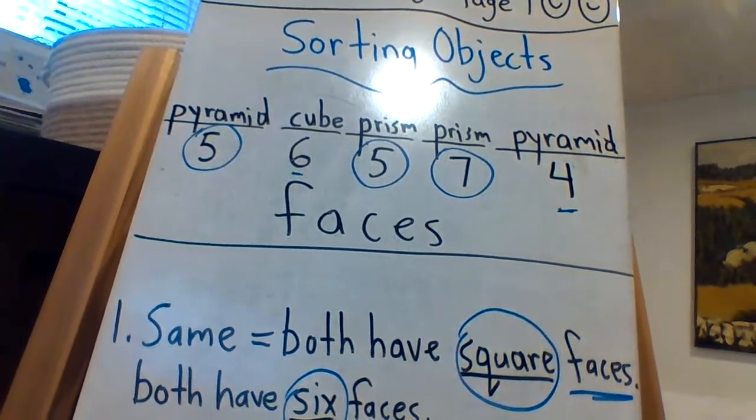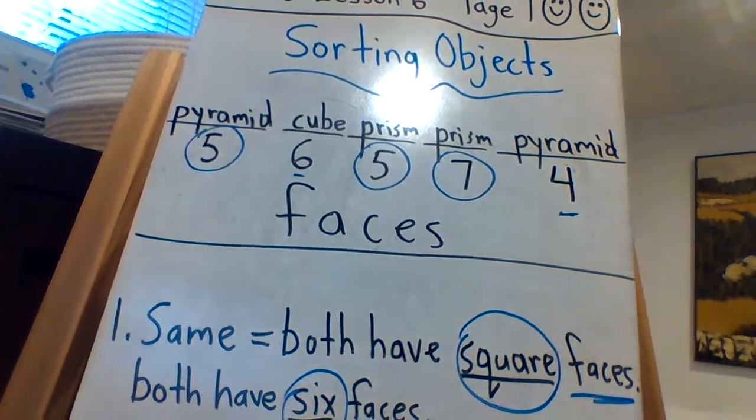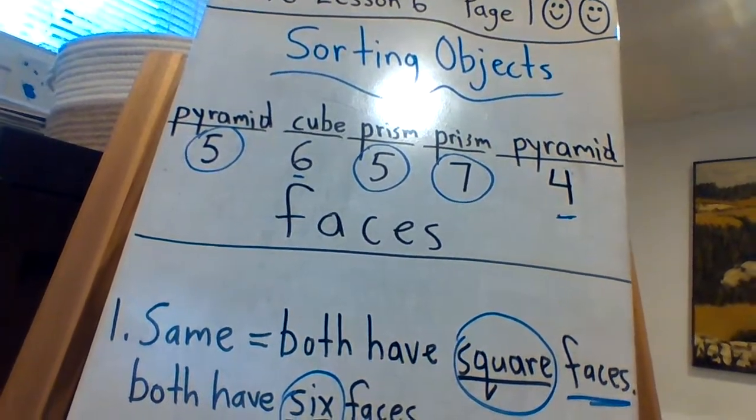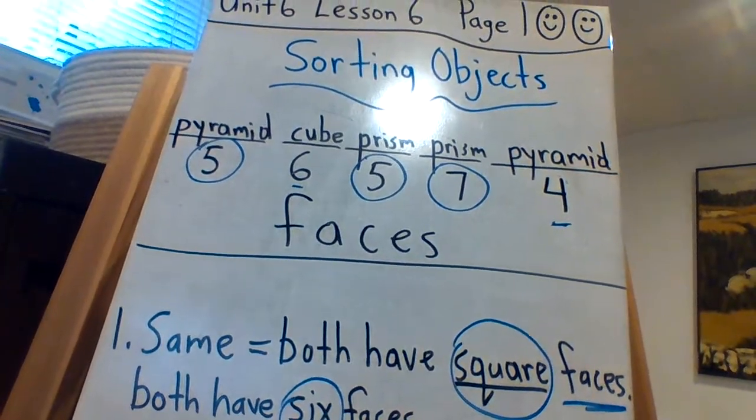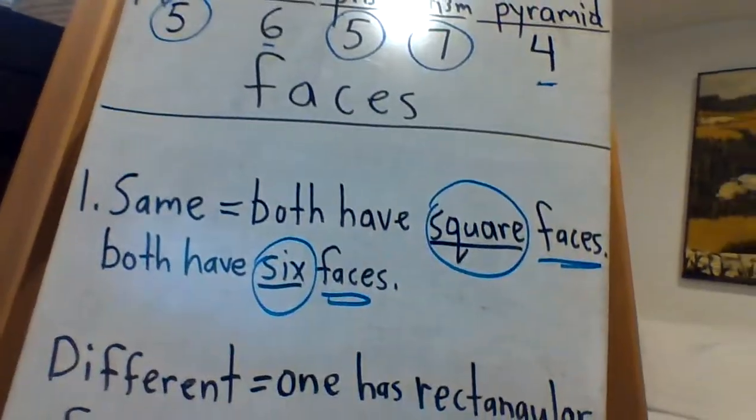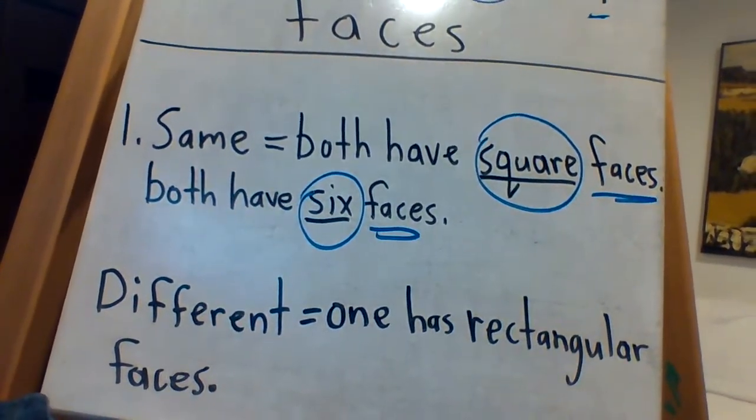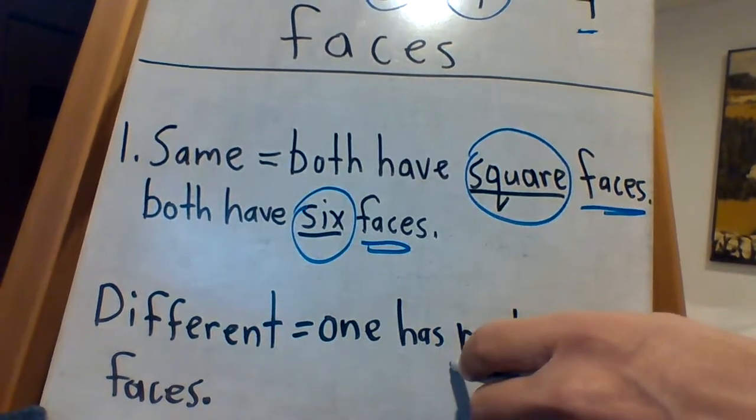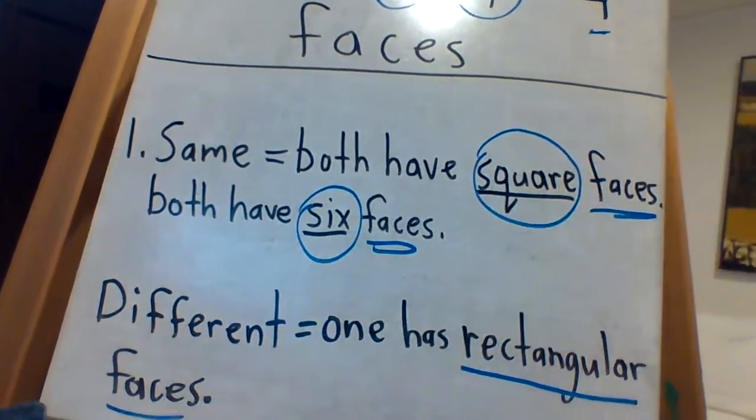Then you think, well, they're the same that way. How are they different? Well, obviously one's a cube and one's a rectangular prism. What's the difference? Well, they both have square faces. They both have 6 faces. But the rectangular prism has rectangular faces, and of course the cube only has square faces. So one has a rectangular face.